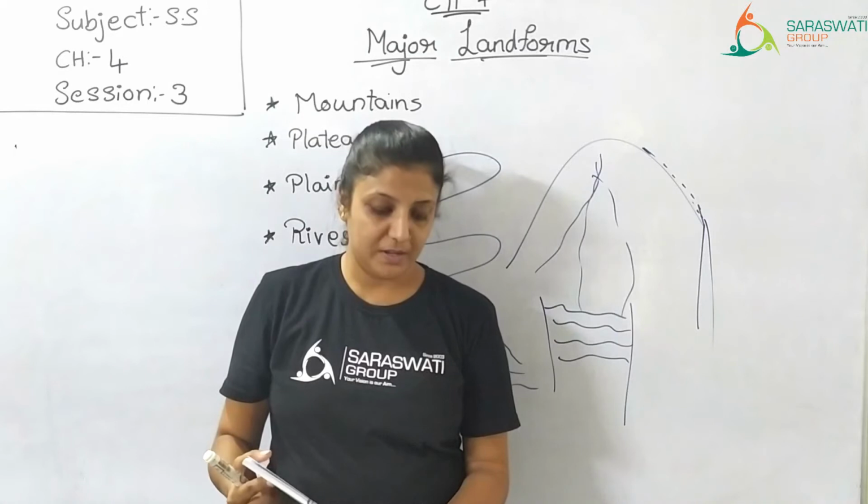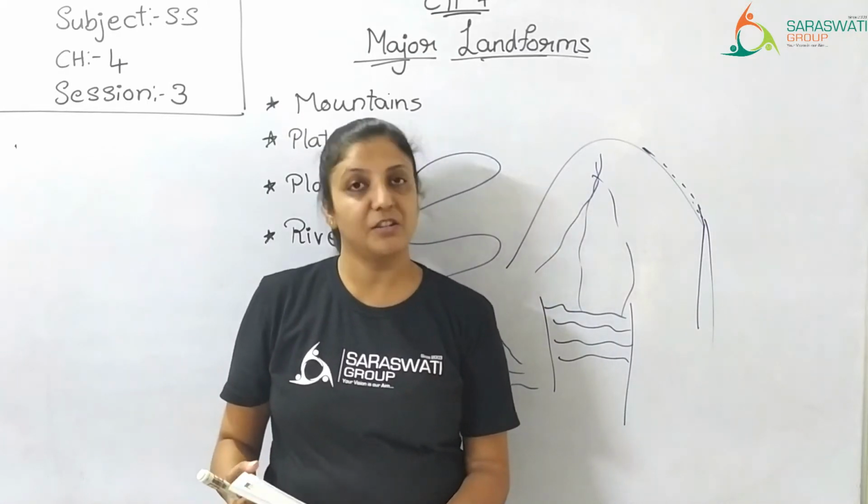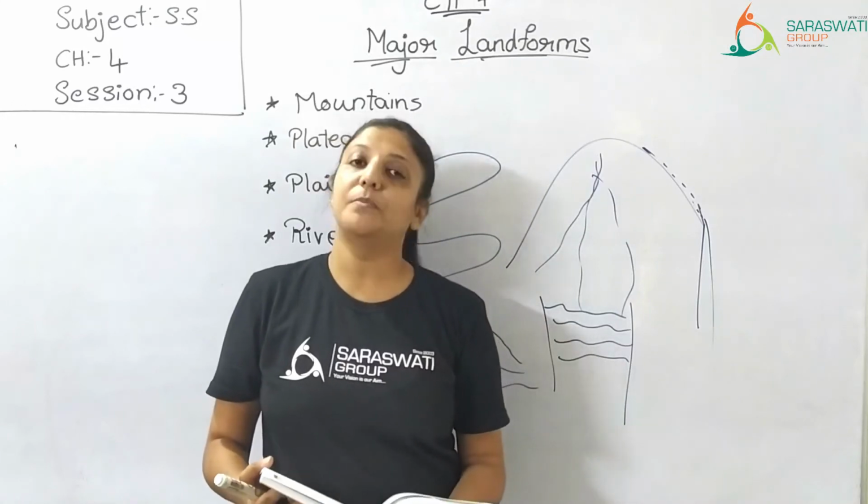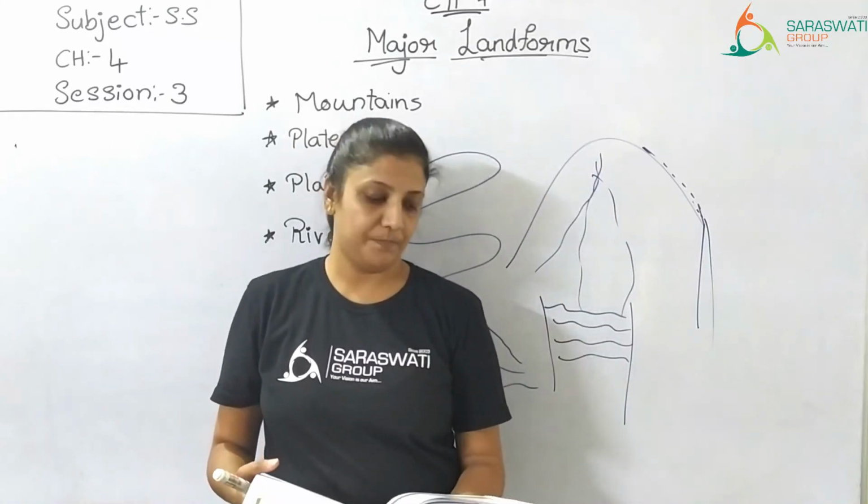Another example of a delta is the Nile Delta in Egypt. The River Nile flows through Egypt, so in Egypt you can see the Nile Delta.